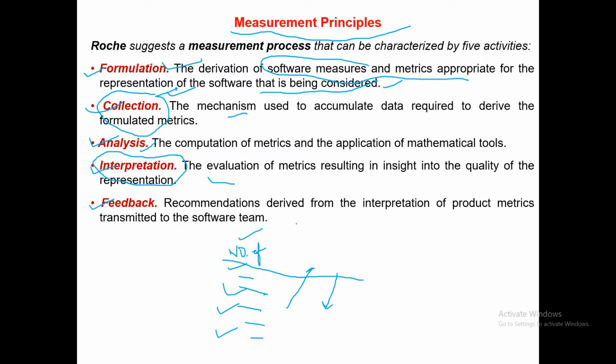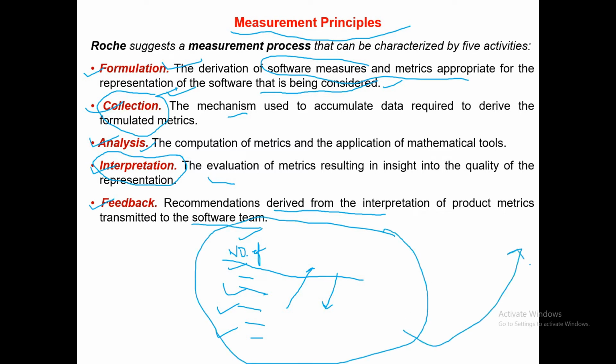Then feedback: recommendations derived from the interpretation of product metrics transmitted to the software team. Whatever analysis you have done, you will give feedback to the software development team that this is our feedback based upon this formulated parameter, the data we have collected, the analysis we have done, this is our interpretation and this is our recommendation.